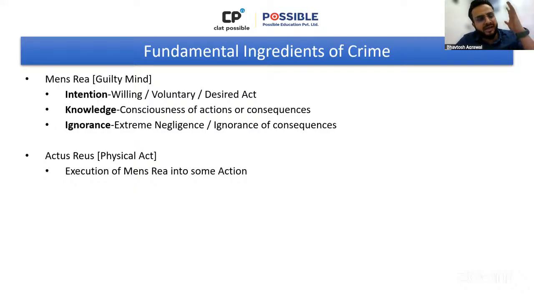That when a person shows intention to commit a crime, like in this case, the case that we discussed, when Ramesh clearly knew that it was not his mobile phone, despite knowing that he picks it up and takes it home, he clearly has an intention of stealing it. He wants to steal it. The fact that he wants to steal is intention. Let's say A shot B in the chest because A wanted to kill B is a clear example of intention, is a clear example of mens rea in the form of intention. ठीक है.